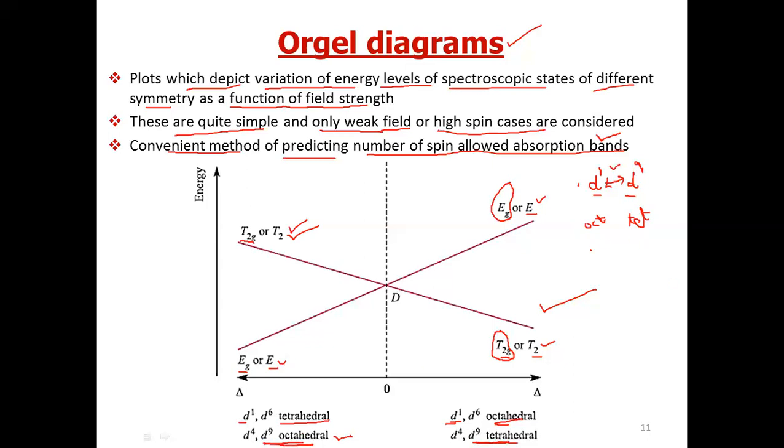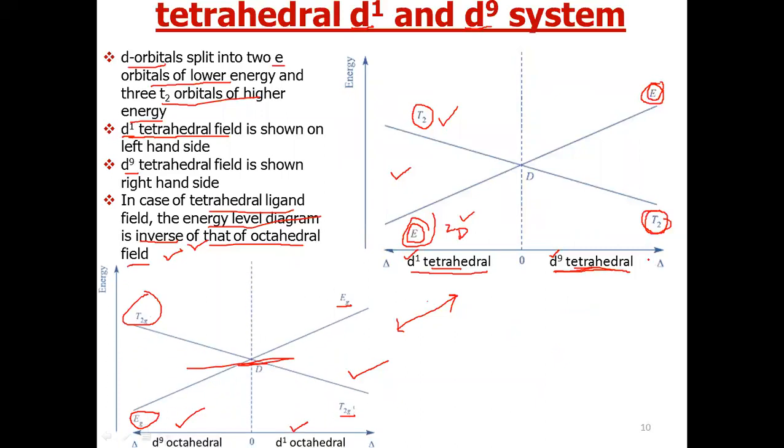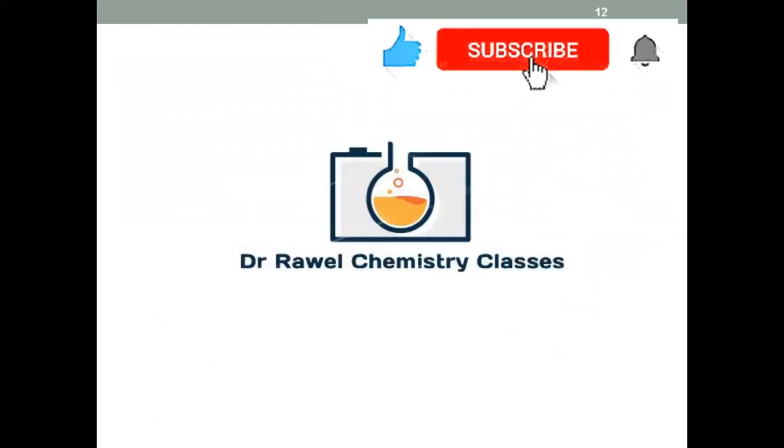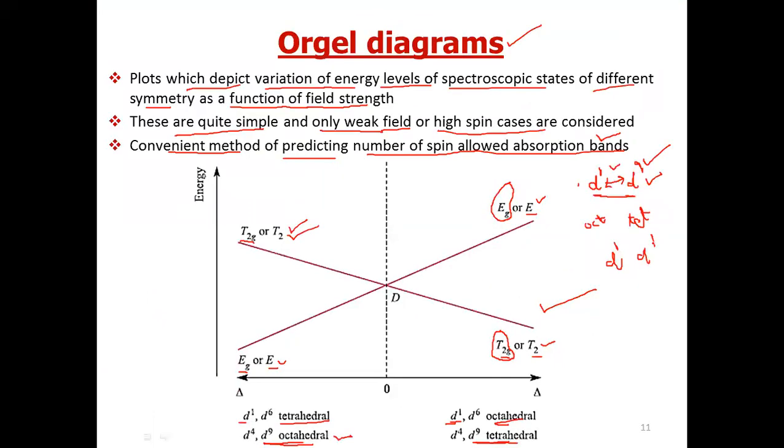So we can conclude that for a given geometry, the D1 and D9 Orgel diagrams will be inverse of one another, and for a given system, D1 or D9, the Orgel energy diagram for D1 octahedral and D1 tetrahedral will be inverse of one another.